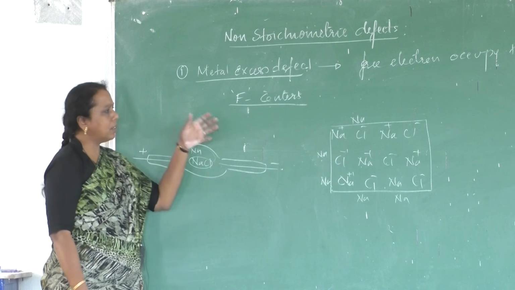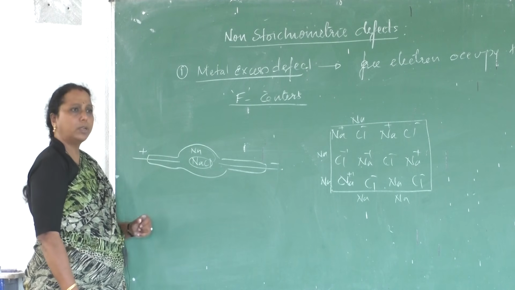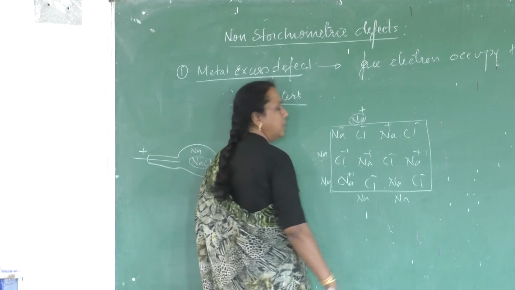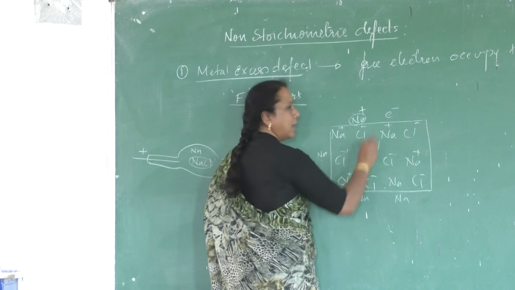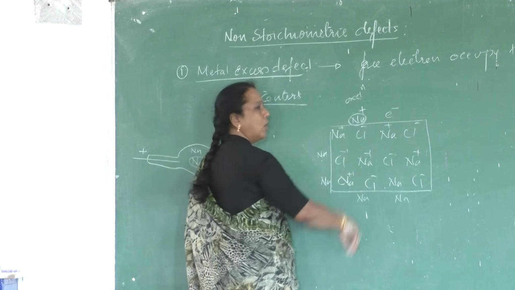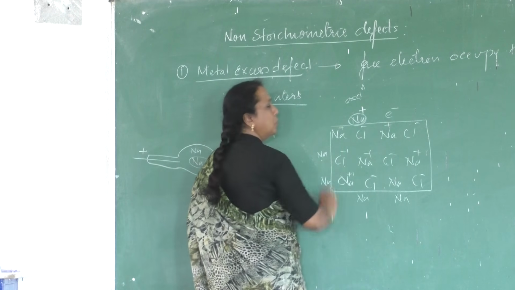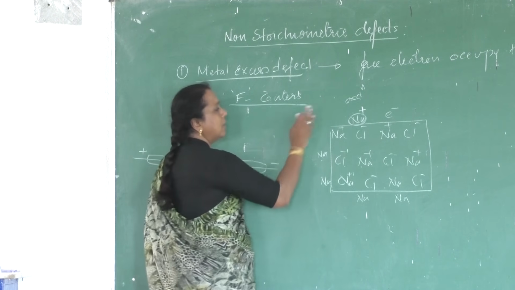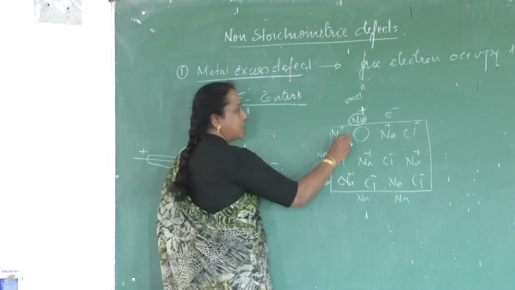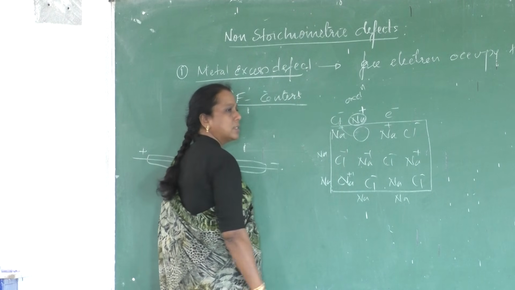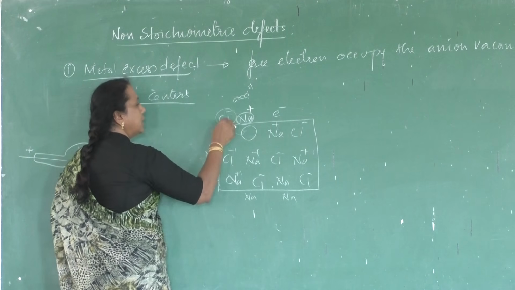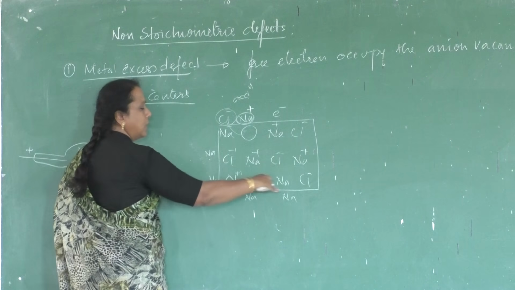As soon as a sodium atom gets deposited, because of the high potential, the sodium atom undergoes ionization. It is converted into a sodium ion, leaving an electron. That is, the deposited sodium metal undergoes a process called oxidation, and the atom is converted into a cation. As soon as the atom is converted into a cation, one of the anions from the lattice position leaves its place and goes near the sodium ion like this. It is getting deposited along with the sodium ion at the surface of the crystal.